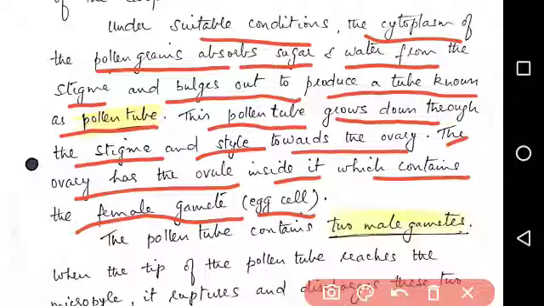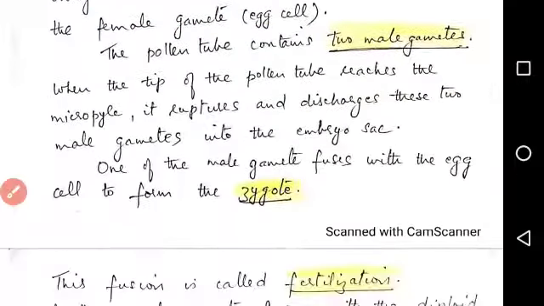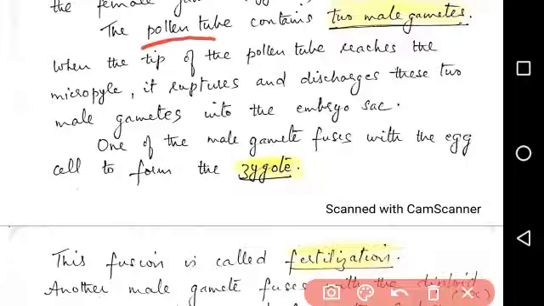So the pollen grains, when they reach the stigma, absorb the nectar from the stigma and then bulge out in the form of a tube and enter inside the ovule through the style. Now, what happens when the pollen tube reaches the ovary? The pollen tube contains two male gametes.